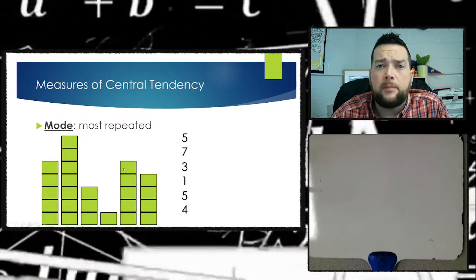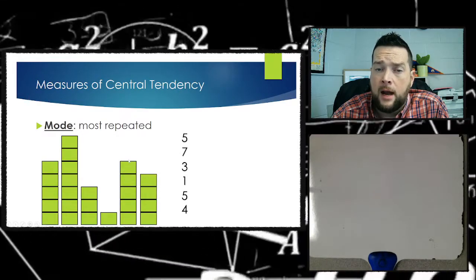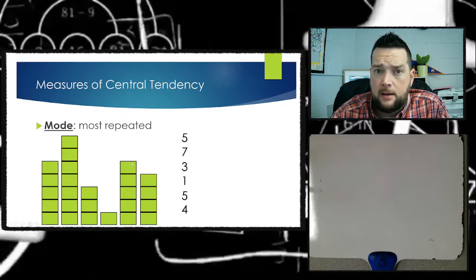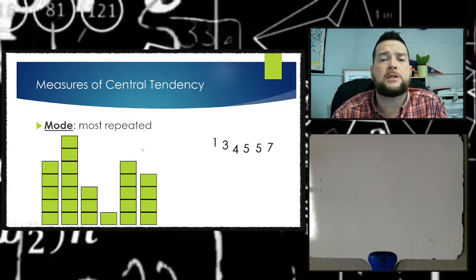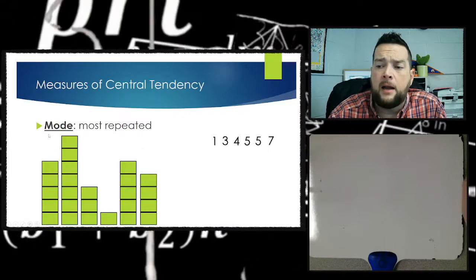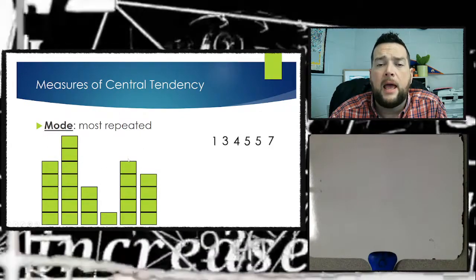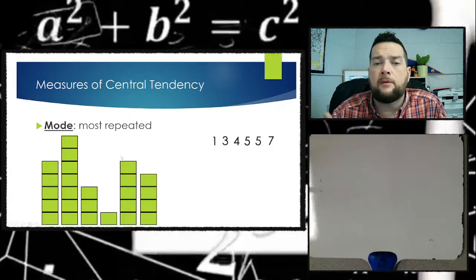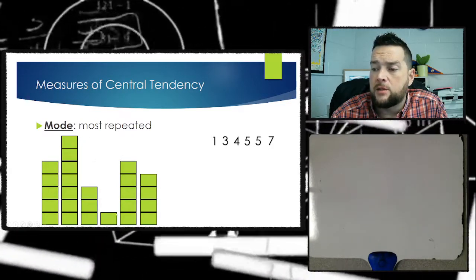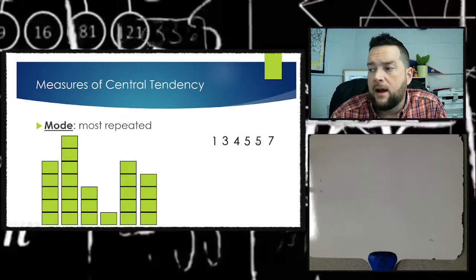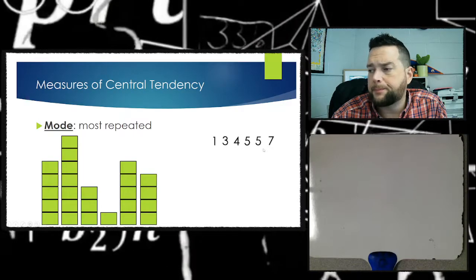So again, the first step, for everything other than a mean, is to order your numbers from least to greatest, right? So I'm going to take my numbers of boxes in each of the rows, my data points, and order them from least to greatest. So in this case, 1, then 3, 4, 5, 5, and 7.